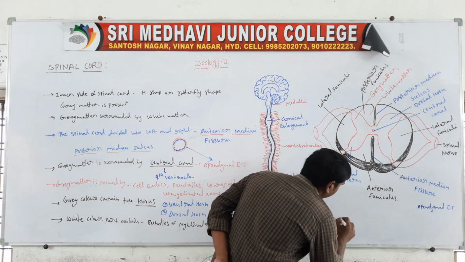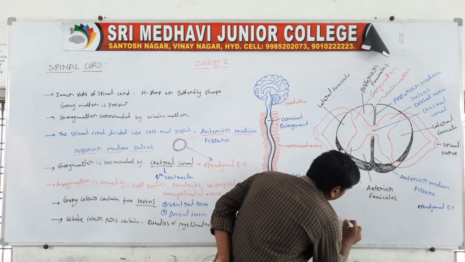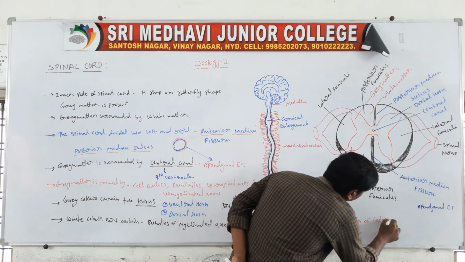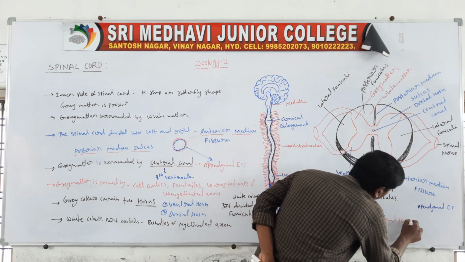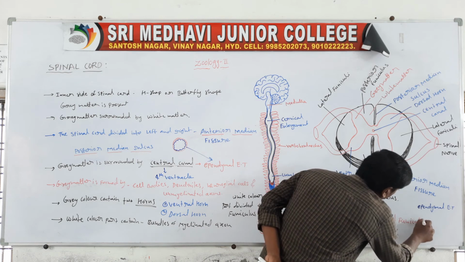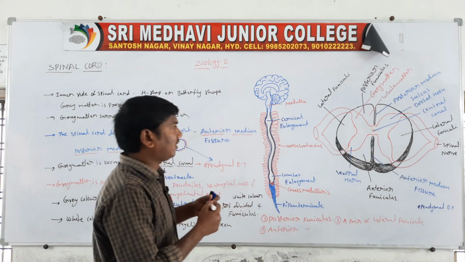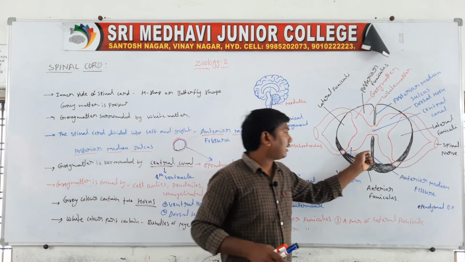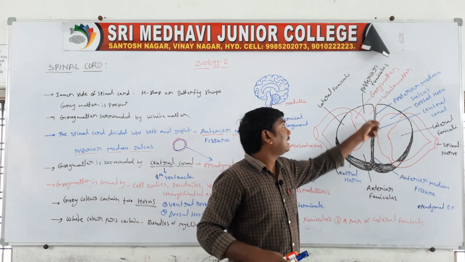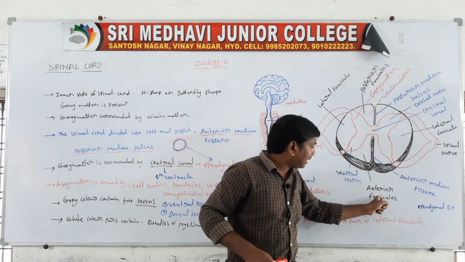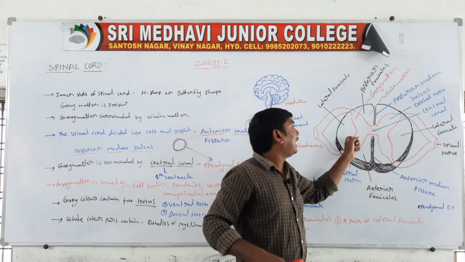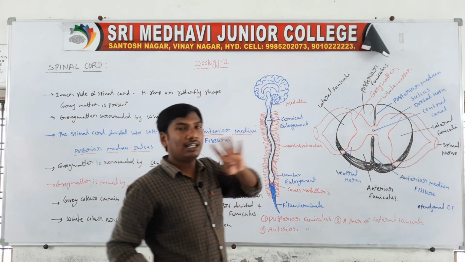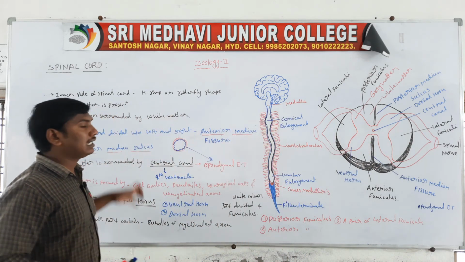Next one, a pair of lateral funiculi. So they are the four funiculi. The white part contains four funiculi: the anterior funiculus, the posterior funiculus, and a pair of lateral funiculi. So totally four funiculi in the spinal cord.